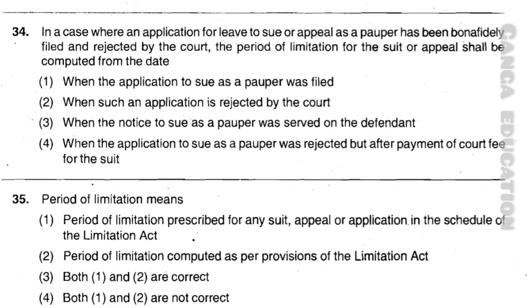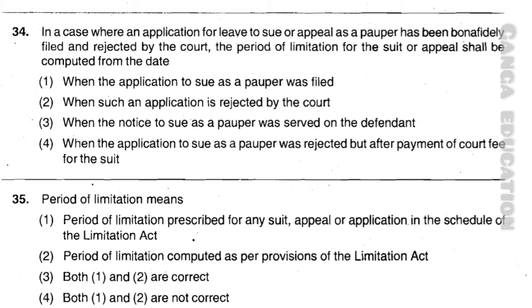Now question number 34. In a case where an application for leave to sue or appeal as a pauper has been bona fide filed and rejected by the court, the period of limitation for the suit or appeal shall be computed from the date. Option 1, when the application to sue as a pauper was filed.